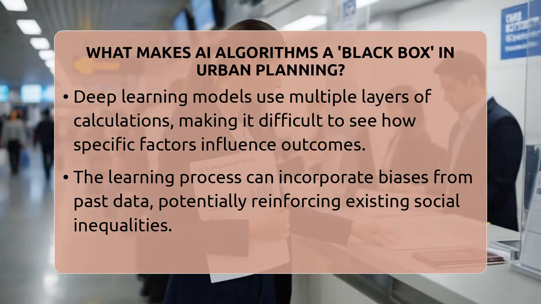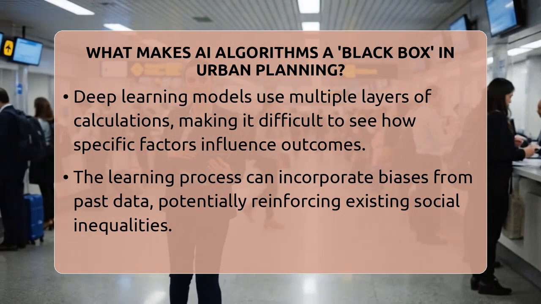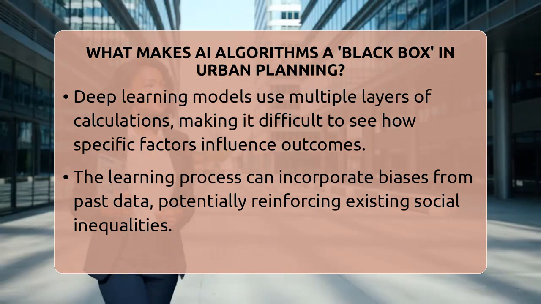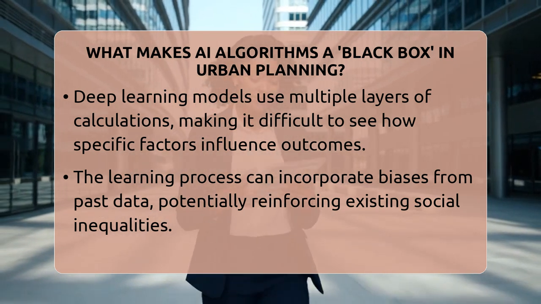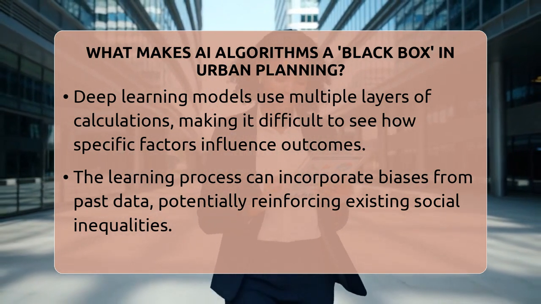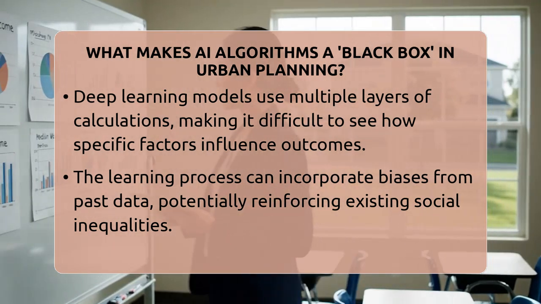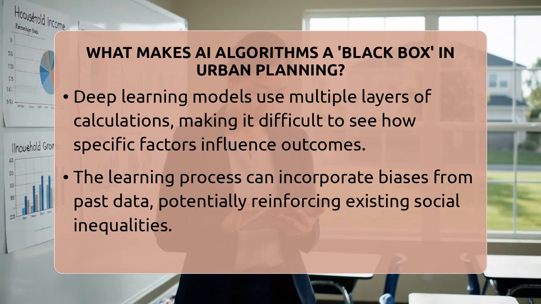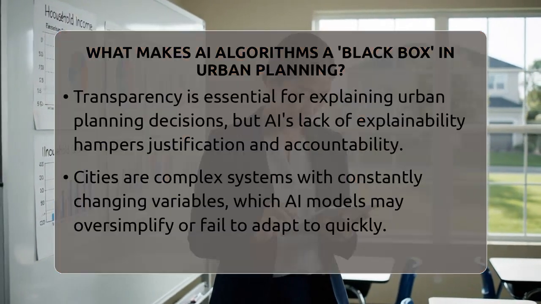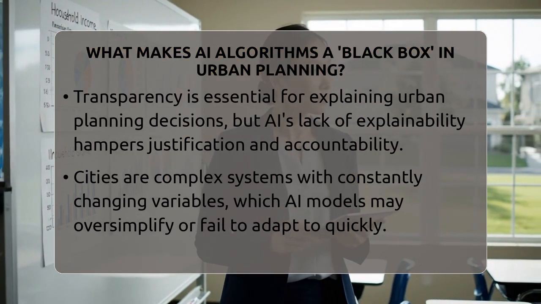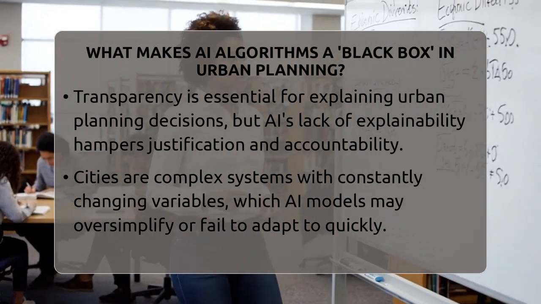Transparency is very important in urban planning. When decisions affect communities, officials need to explain why they are making certain choices. But if the AI cannot clearly show how it reached its conclusions, it becomes difficult to justify or challenge those decisions. This lack of explainability can lead to mistrust from residents and stakeholders.